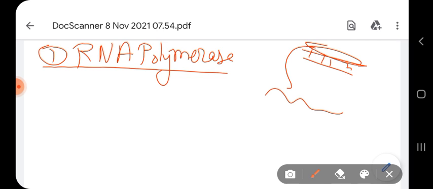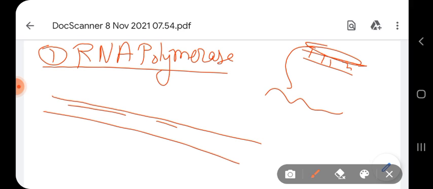And this RNA polymerase, unlike DNA polymerase, does not need any primer. Rather, RNA polymerase can initiate transcription directly at certain regions, because RNA synthesis does not occur along the whole DNA.